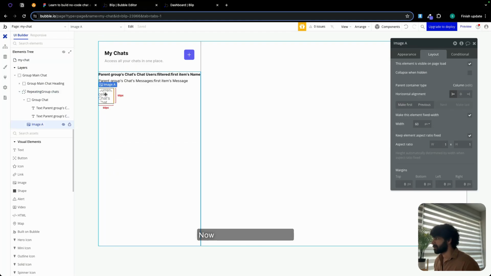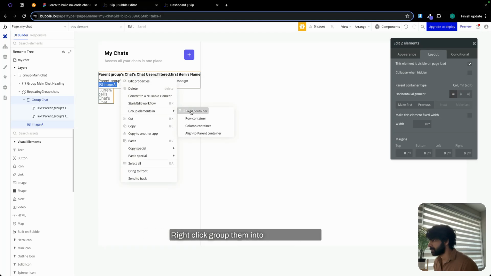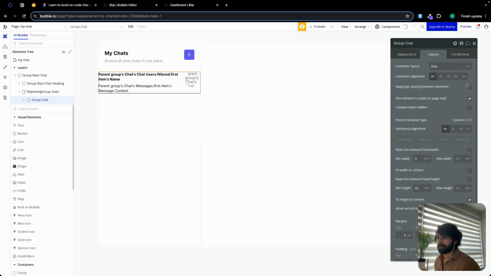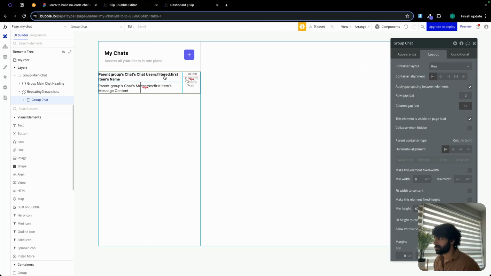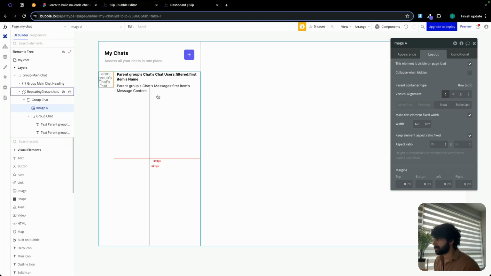Amazing. Now I'm going to select our image and our group over here. Right click, group them into a row container. Let's add a column gap of 12. I'm going to select our image. Let's make it first.